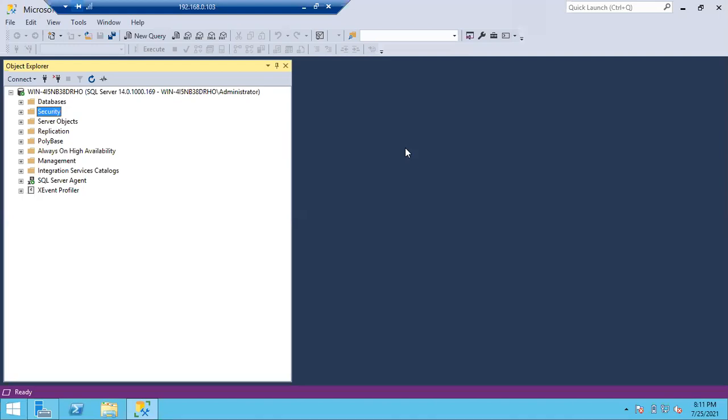Right, okay. Fine, so now you want to create a database. How can we create one? We can do it in two ways. One is using the GUI way, the second one is using the query method. I'll tell you what the query is, and I'll tell you how to do it in a GUI.